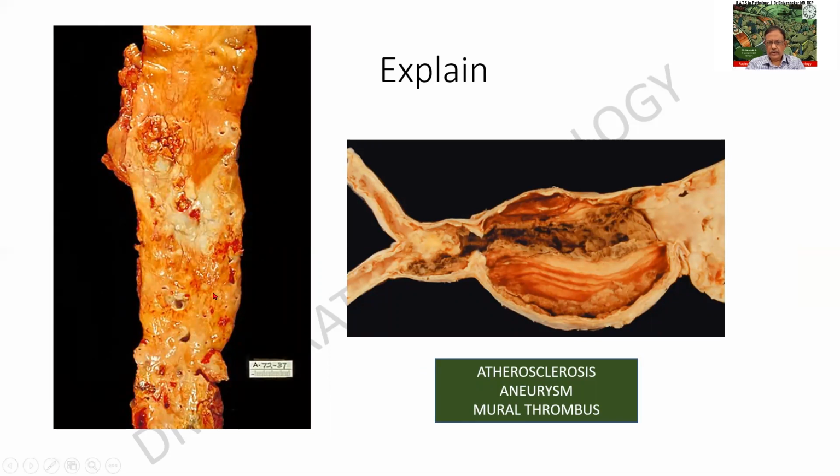So that is atherosclerosis. And in the same aorta, I find that it is getting distended into a bag-like form, which is called an aneurysm. An aneurysm is an abnormal dilatation of a blood vessel. So it gets distended. And within that, I am finding layers of some material being deposited, which is the mural thrombus. Mural thrombus is a thrombus that occurs in a large chamber. So all are complications of diabetes. Diabetes, of course, is not the only element. It is one of the important components that can cause atherosclerosis, aneurysm, and mural thrombus.